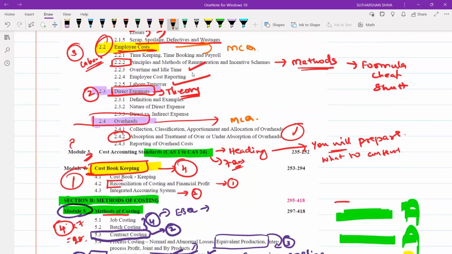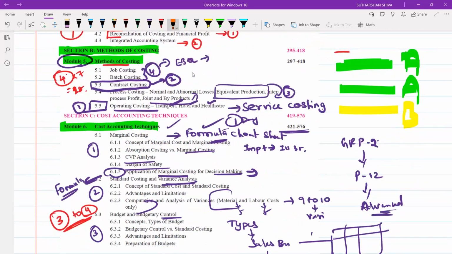overheads costing, batch costing and job costing. Okay.